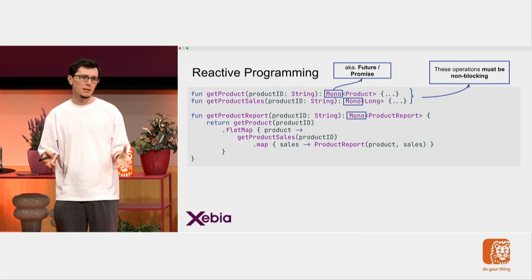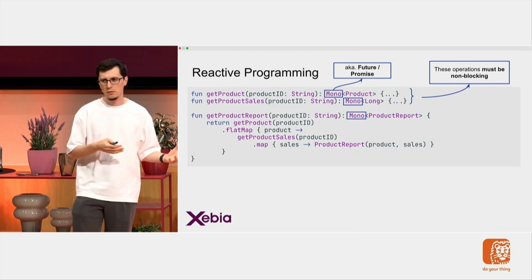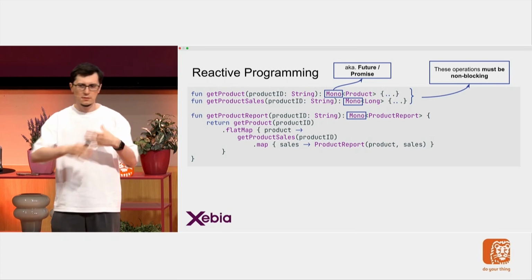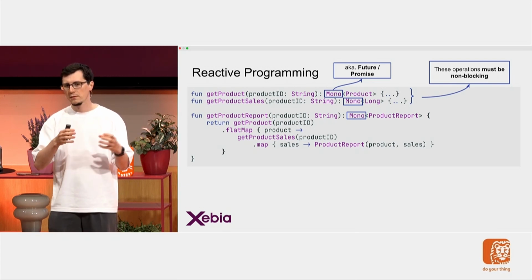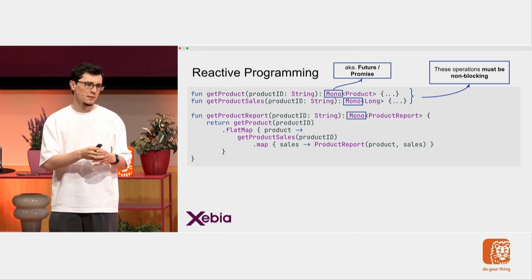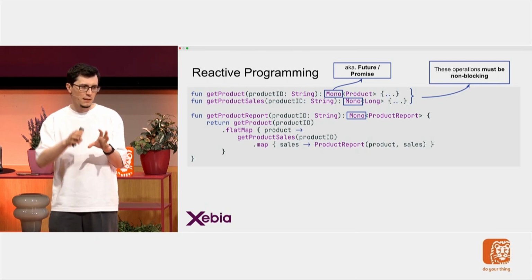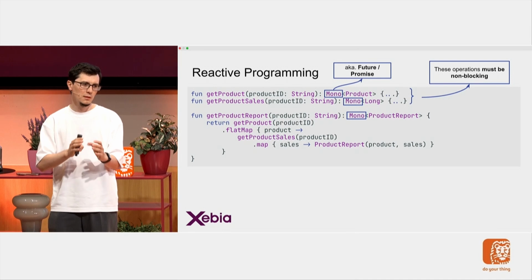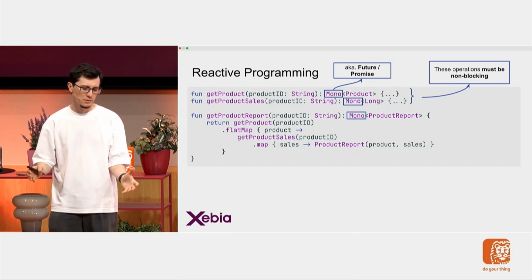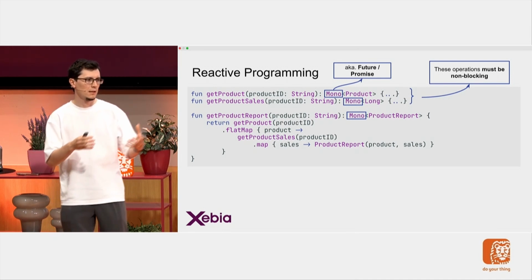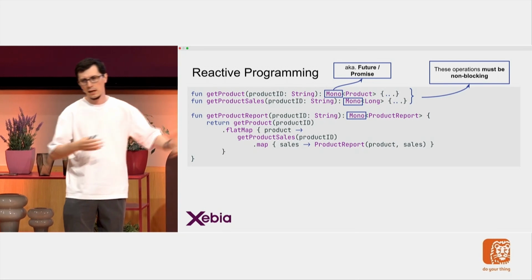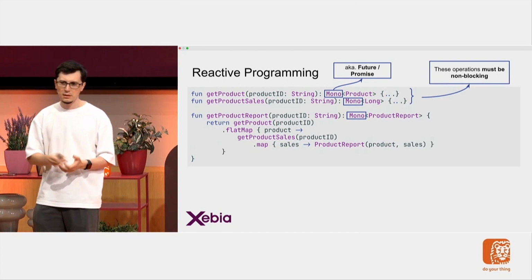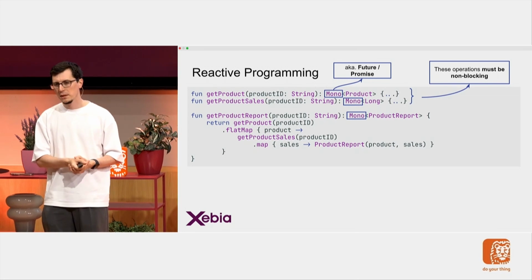An important thing here is that these two operations, of course, should be non-blocking, because we have seen that in the architecture that runs this system, we have a very small number of threads. And if somehow I let a blocking operation go there, these threads will be blocked, and everything could come to a halt. So I have to be careful that if I'm using reactive programming, I should use non-blocking I/O libraries.